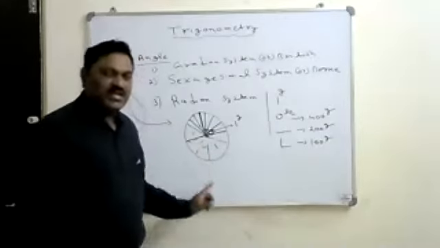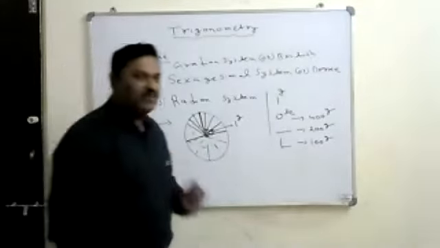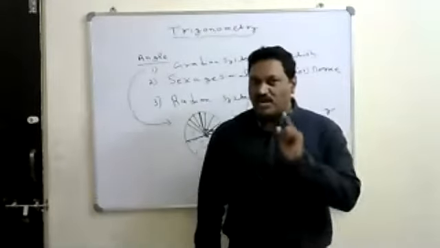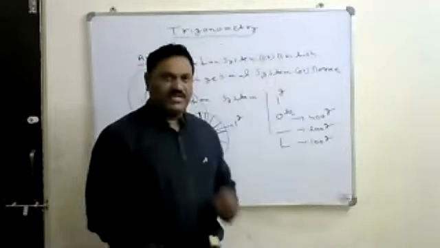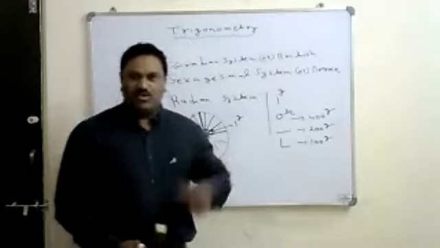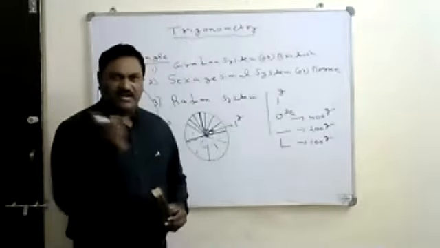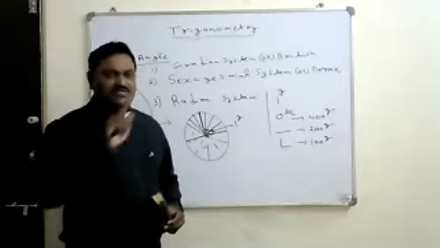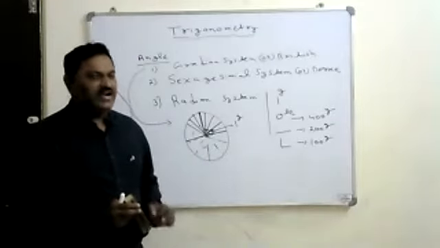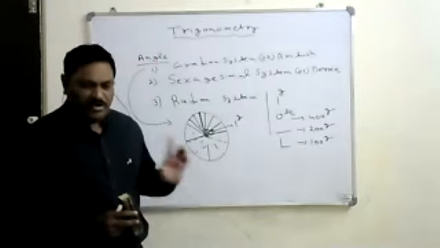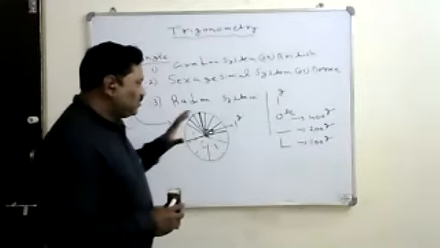In the gradient system, the unit circle is divided into 400 equal parts. The angle made by each part at the center is called 1 gradient. That is the definition of the gradient. Therefore, the circular angle is 400 gradients, the straight line angle or half circle angle is 200 gradients, and the right angle is 100 gradients. This is the point you have to remember.